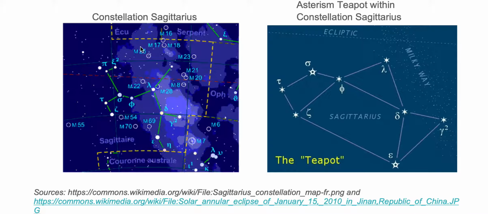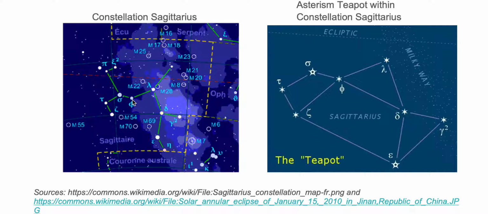On the left, we have the constellation, and on the right, we have the asterism. Now, the constellation is defined by this yellow dashed border. The stars within the yellow dashed border that make up a recognizable pattern form the constellation. The constellation is denoted by these green lines connecting these white stars, and the stars are given these Greek alphabetical letters, or they have names if they're famous.